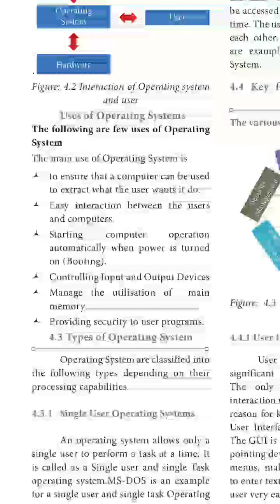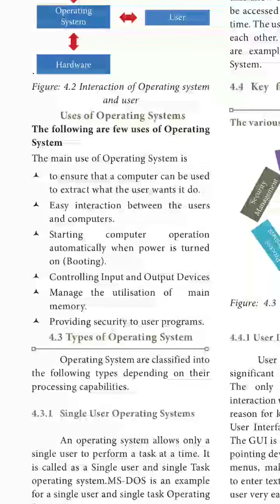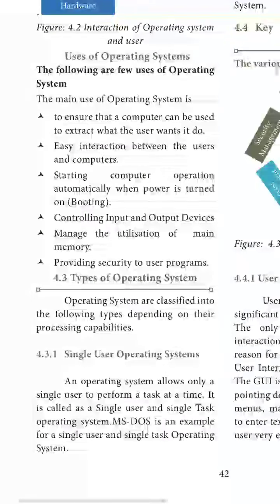The following are a few uses of operating system. The main use of operating system is to ensure the computer can be used to do what the user wants to do. Easy interaction between the user and the computer. Starting computer operation automatically when the power is turned on. Control input and output devices. Manages the utilities of main memory. Provides security to the user programs.